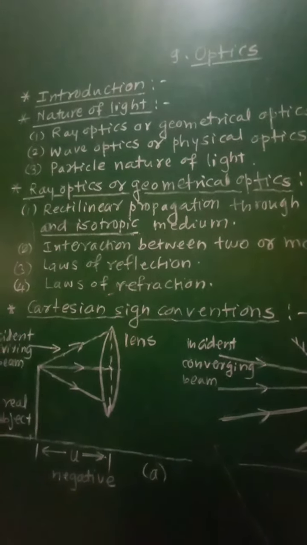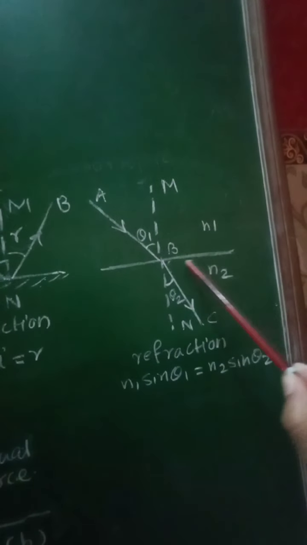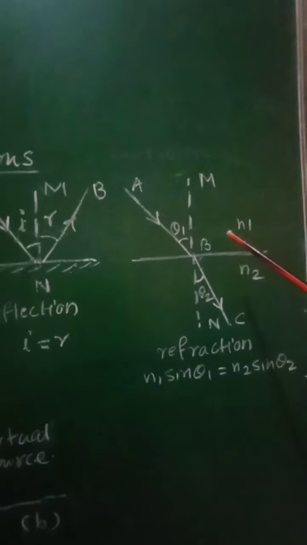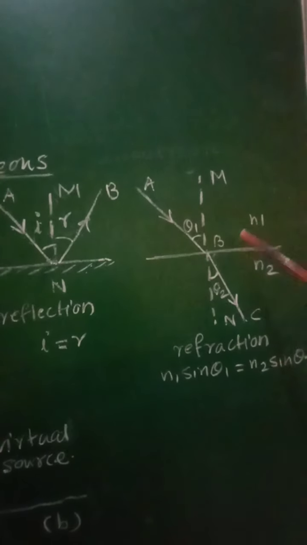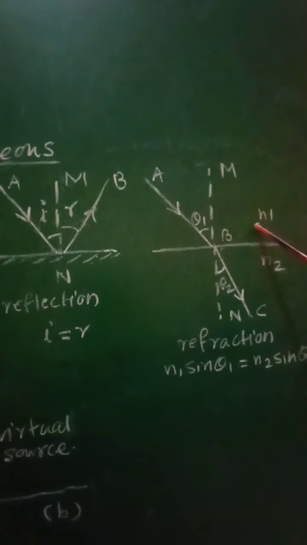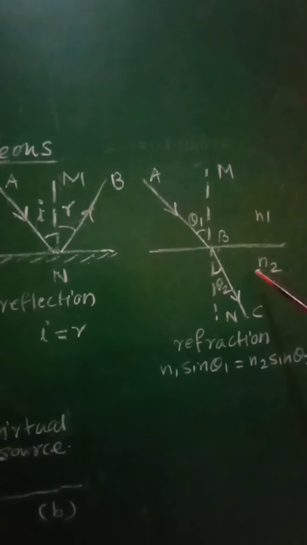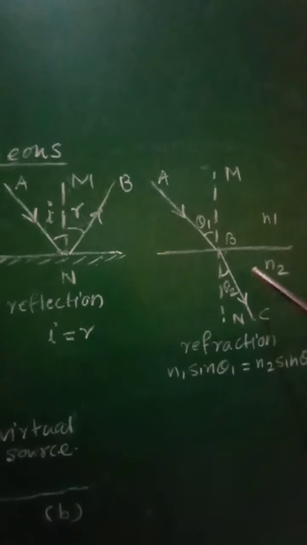This will be explained with the help of this diagram. So this second diagram represents the boundary of the refracting medium. It will divide the medium into two parts. Above this boundary there will be one transparent medium having refractive index n1. Below it there is a second medium having refractive index n2.